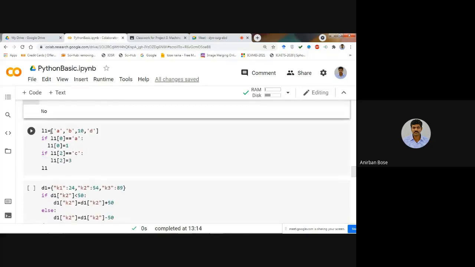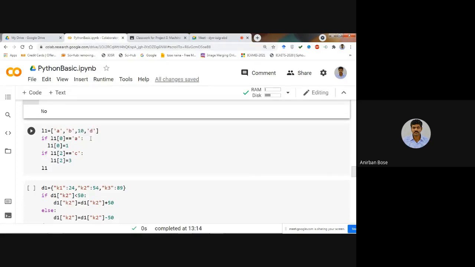Similarly, in a list, suppose this is a list L1 that has been defined, and you can apply this kind of code: if L1[0], that means at index 0, it is checking whether it is A or not. If it is A, in that case, you replace that particular value by 1.